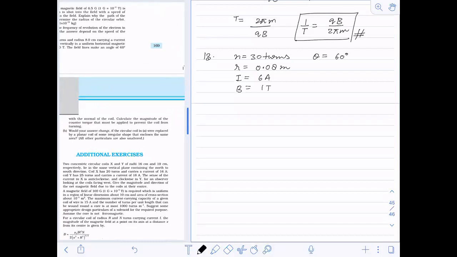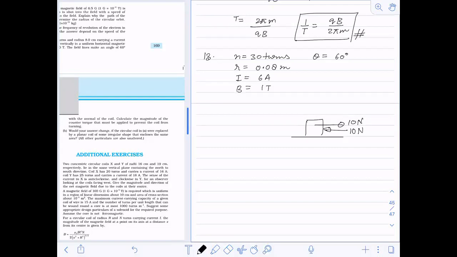Now suppose this is a block. I'll ask you a very basic concept. If you are applying a force of 10 Newton to move this block, how much counter force should I apply so that this block does not move? There's no rocket science in this. Please tell me the answer. 10, 10 in the opposite direction. Very good.